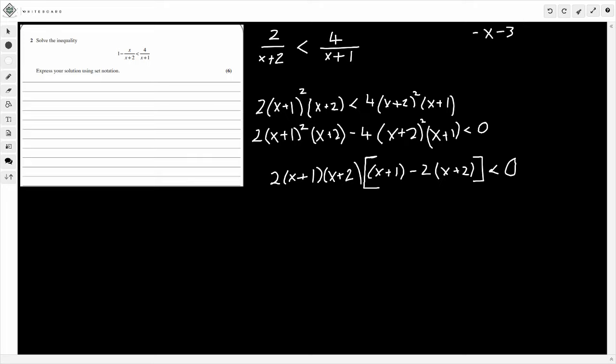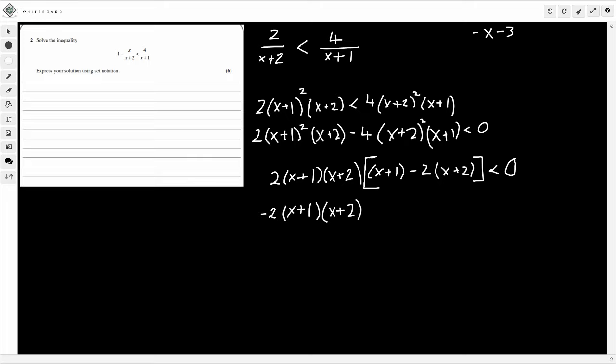Then what I can do, because I've got a minus here, I can take out the minus as a factor, like a factor of minus 1. So I'm going to take that minus 1 to the front here with a 2 to make it minus 2. So all we've done is take a factor of minus 1 out. So that's going to be minus 2, lots of x plus 1, times x plus 2.